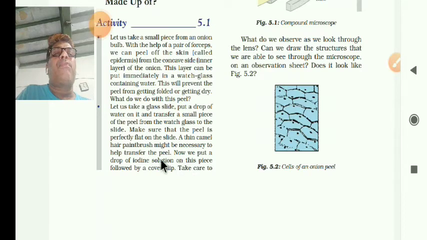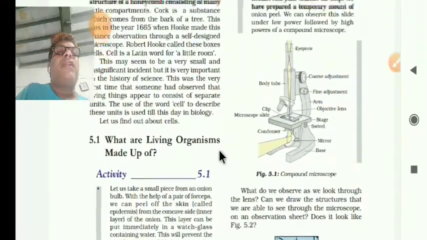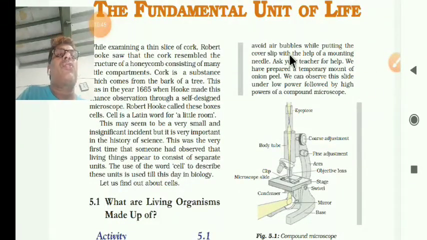On this piece you have to put the cover slip also. Take care to avoid air bubbles, so that we can find the structures easily. While putting the cover slip, use a mounting needle to place it gently. Ask your teacher for help. We have prepared a temporary mount of onion peel.